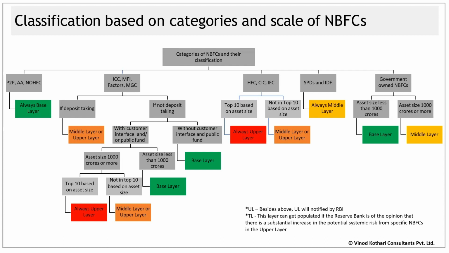So to start from the corner, सबसे पहले यहाँ पे corner में you will see three types of NBFCs: P2P, AA, NOHFC. I will give you a brief. तीनों क्या होता है. So P2P are basically NBFCs that simply provide a platform on which lenders and borrowers meet. That's simple.